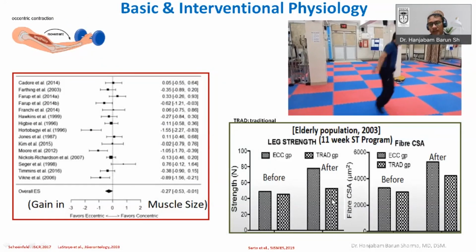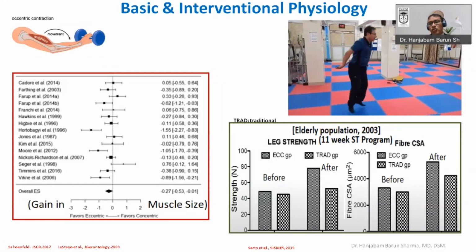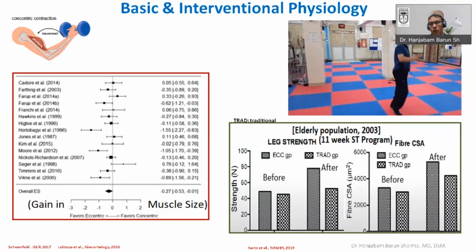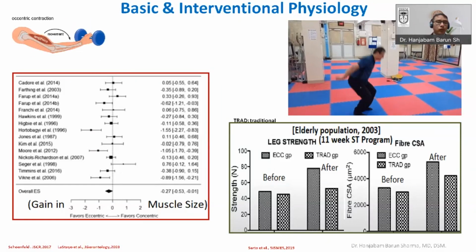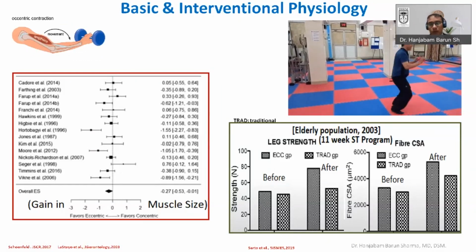But the problem with eccentric training is that it has a very high chance of injury, as well as delayed onset of muscle soreness, or DOMS. Or if you do more eccentric training, there may be a problem in the replenishment of glycogen also, muscle glycogen.